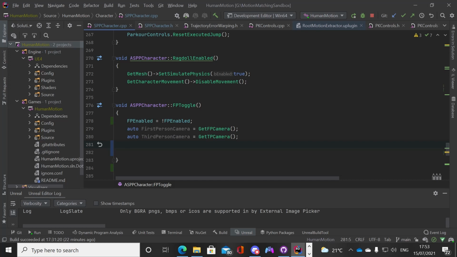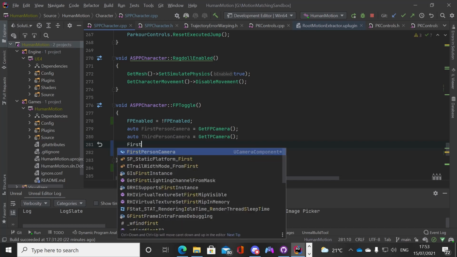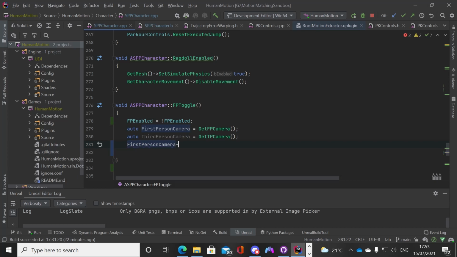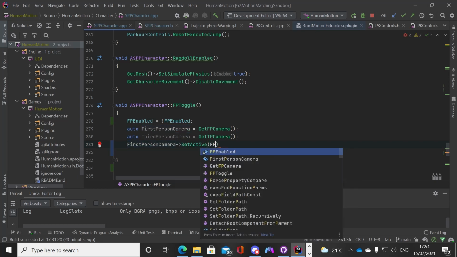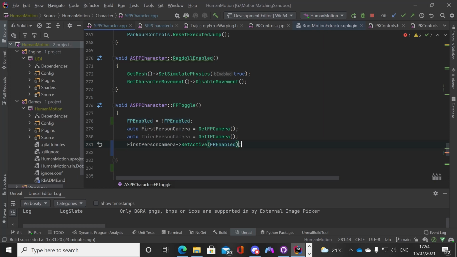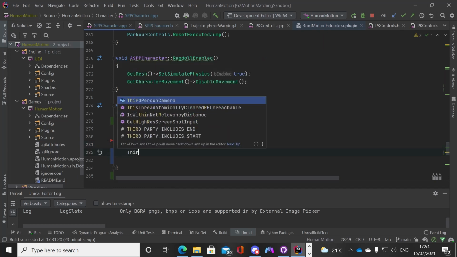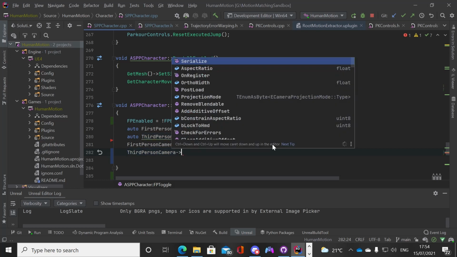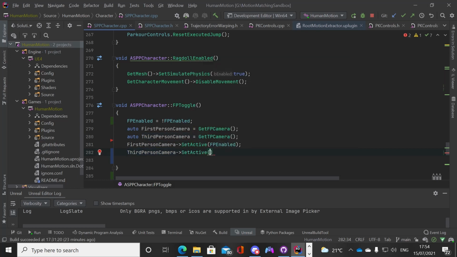Now we want to do the set actives. So we're going to say first person camera set active FP enabled. Perfect. And third person camera, I'm going to explain this in a second. I just want to get it out before I lose it. Not FP enabled. Yeah. Okay.